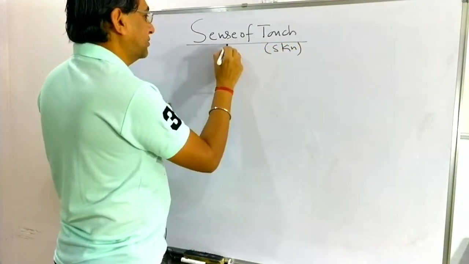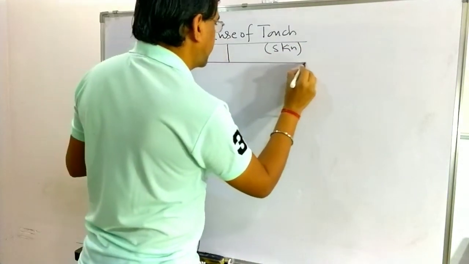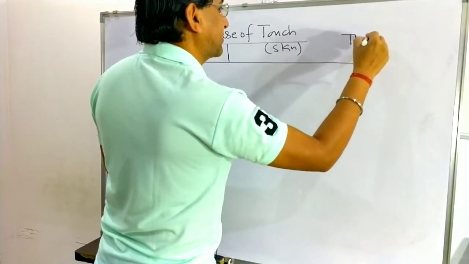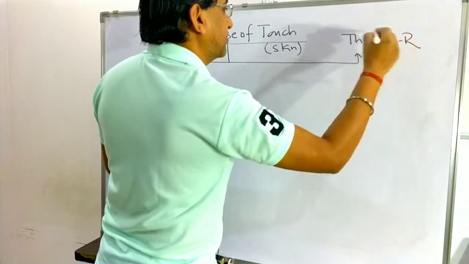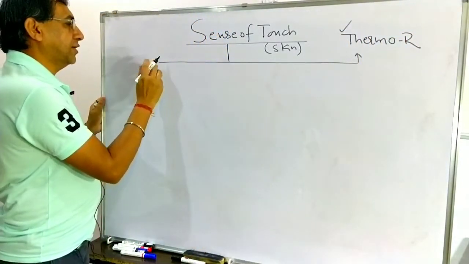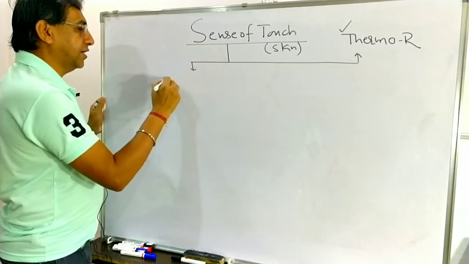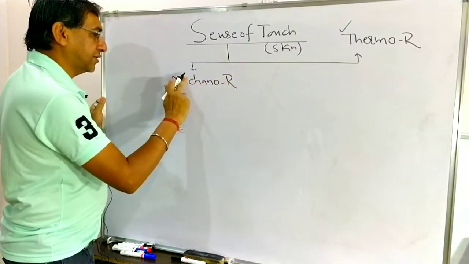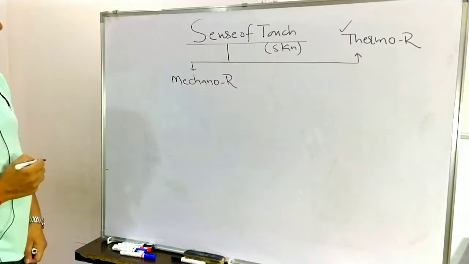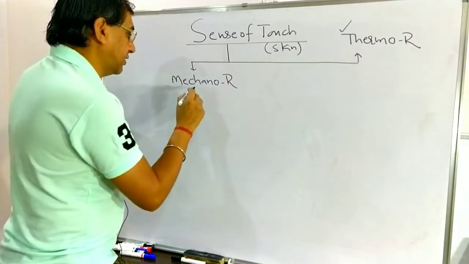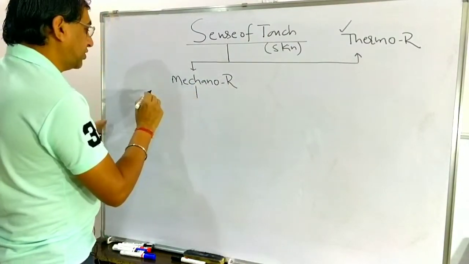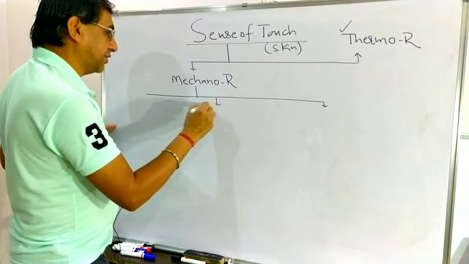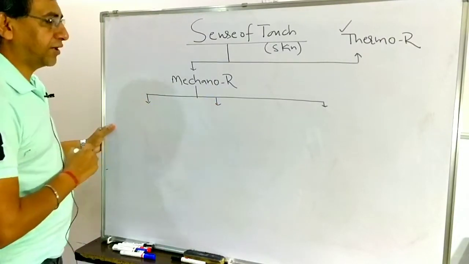Related with the sense of touch, there are two types. One is known as the thermoreceptor. We have already discussed thermoreceptors, so I am not going to describe them again. The important one is known as the mechanoreceptor. Now we are going to discuss this type of receptor, which is also related with the sense of touch. There are three types of mechanoreceptors.